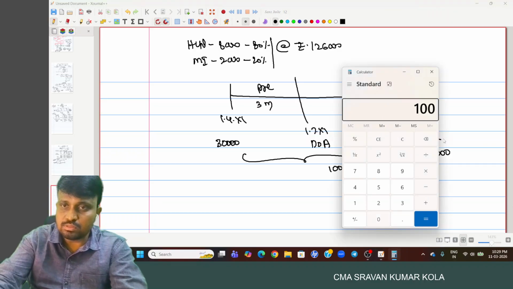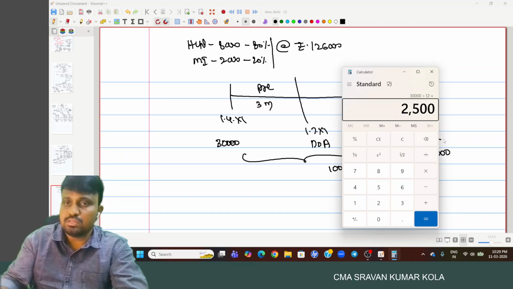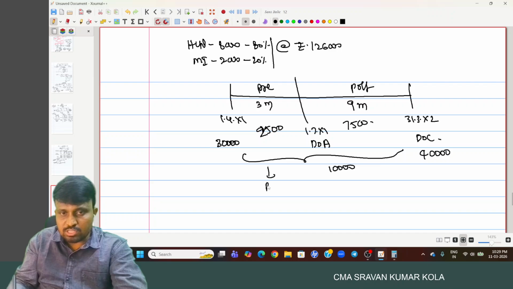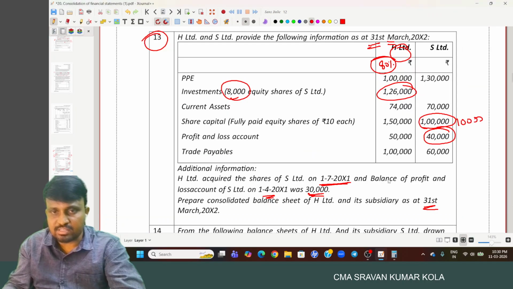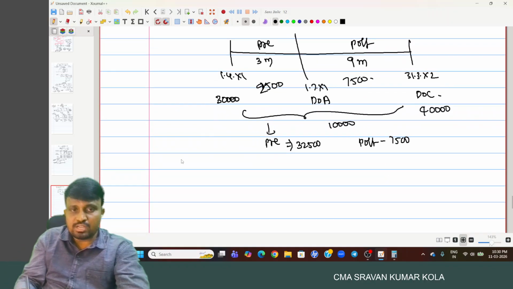So 10,000 into 3 by 12, 2,500, and 7,500. So total pre-acquisition period profits 32,500 and post-acquisition period profits 7,500. And next, we have to calculate what?